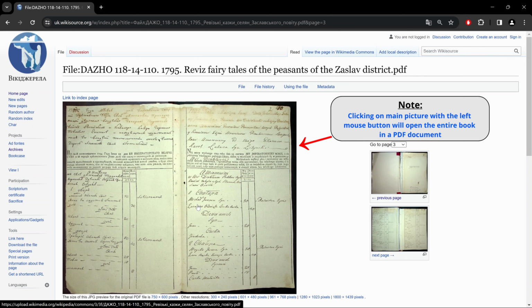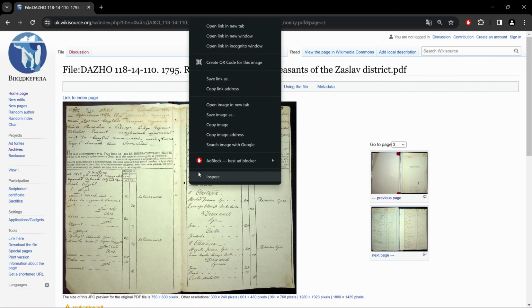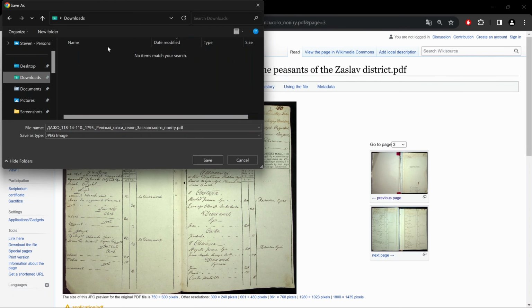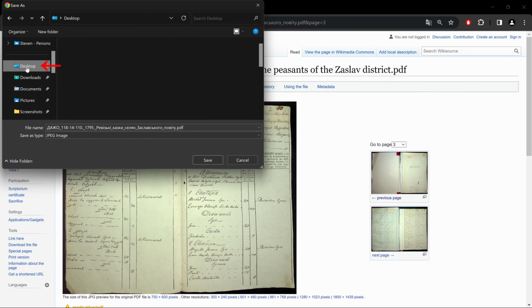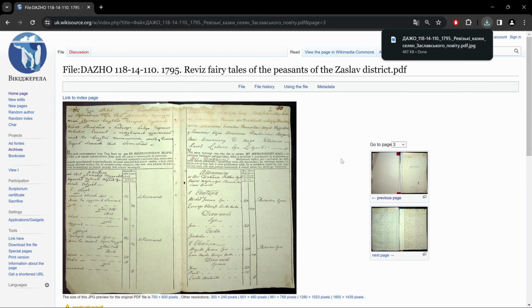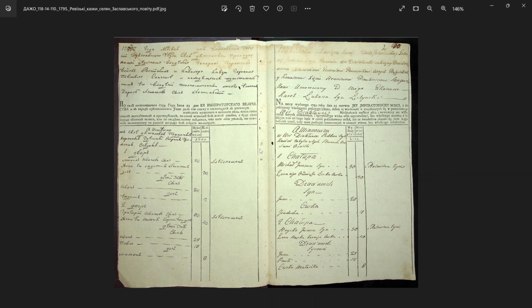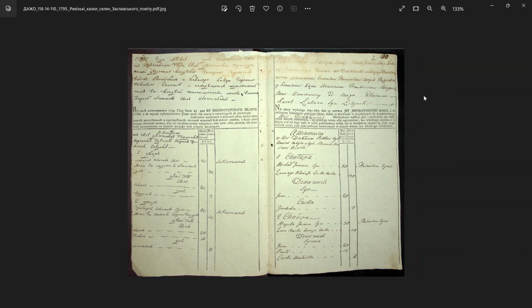And now if we'd want to save this page, you click on it with the right button of your mouse. With the left button, you click Save Image As. And you could choose up here where you want to put it. I like to put it on the desktop. Save. You see it saved up here. And if we click on that, we have our record. And if I were to minimize the screen, you'd see that it's on my desktop.